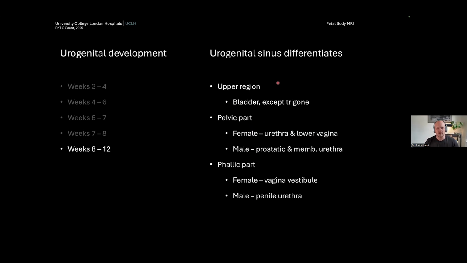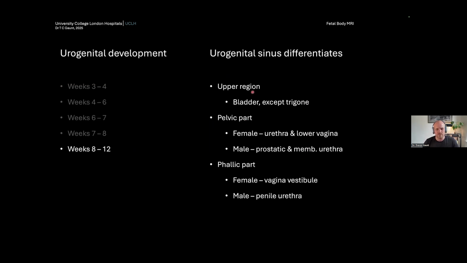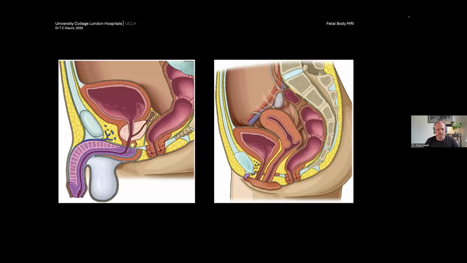So in the upper region of the urogenital sinus, we've got the bladder, but not the trigone. In the pelvic part, there's the female urethra and the lower vagina. And in the male, it becomes the prostatic membranous urethra. And then there's a phallic component, which is the most caudal component, which in the female produces the vagina and in the male produces the penis. So you can imagine at any point, if something goes wrong here, then organogenesis for all of these things becomes problematic and then requires reconstruction if the fetus makes it to neonatal life. So that's how we end up there.